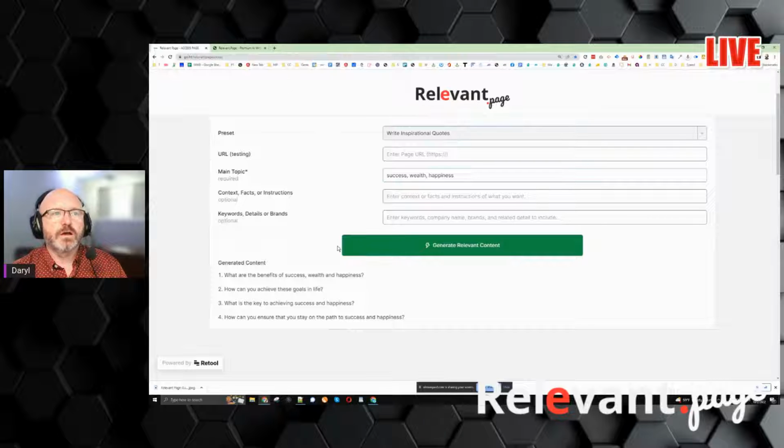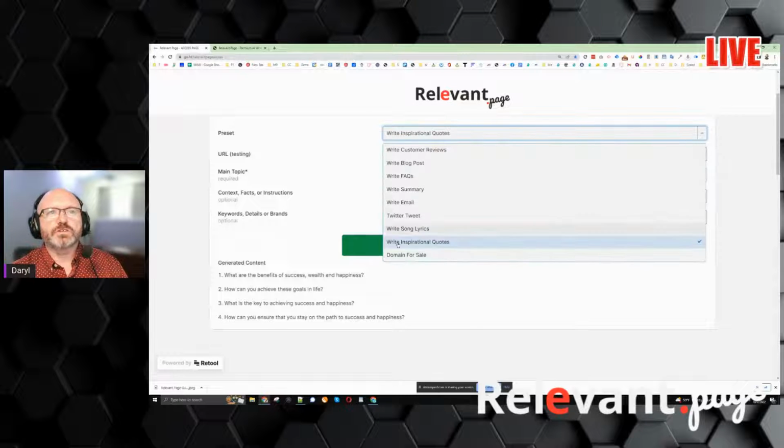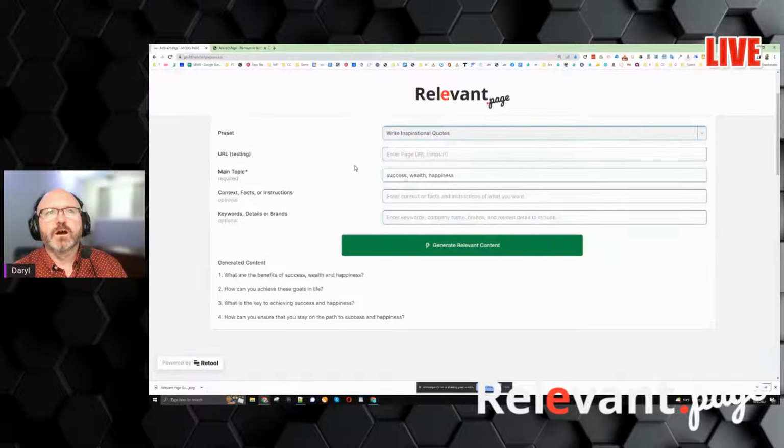I'll show you how easy it is to do that in some other video, where you can actually use ImageFly to take these quotes. And there's an API with ImageFly that will be coming out soon. And you'll be able to take these quotes, and we're looking to tie in both of these sites so that you can make things on demand and then send them through Zapier or If This Then That, that kind of thing. All right, so that's the inspirational quotes module on here. We do have the domains for sale, where you can put a domain name in and it'll tell you purposes to maybe use the domain or why it's for sale, all of that kind of thing.